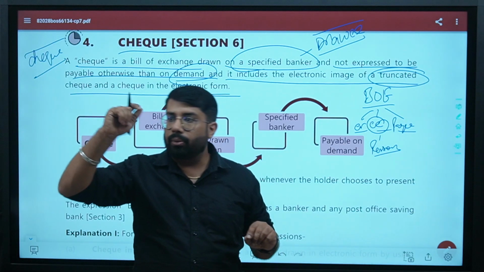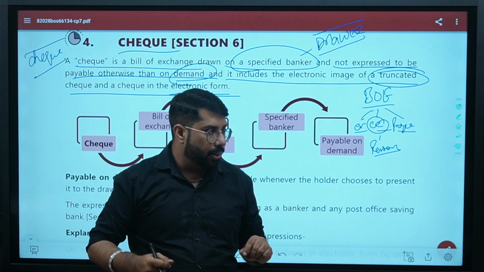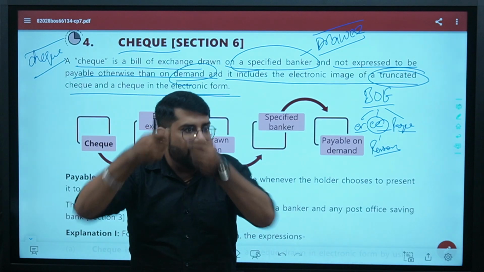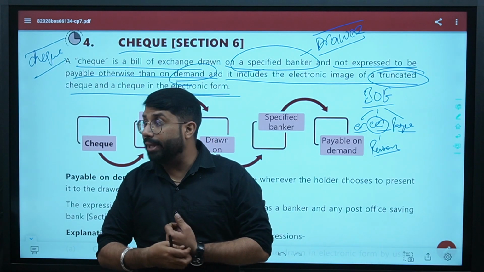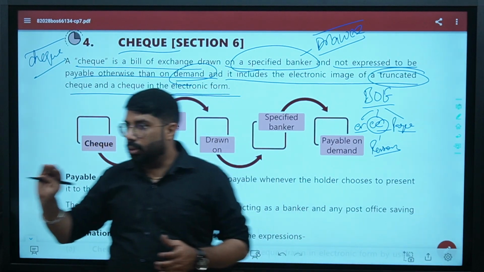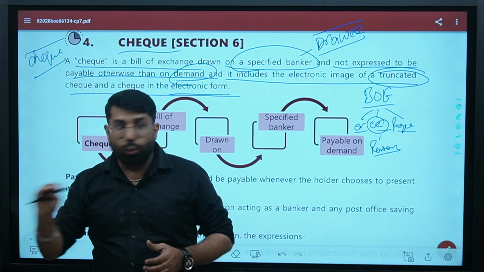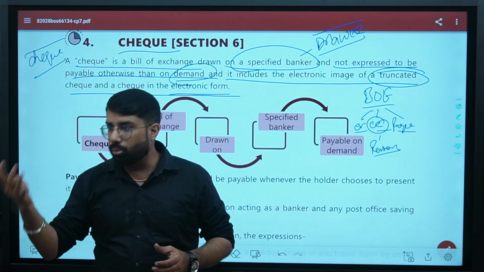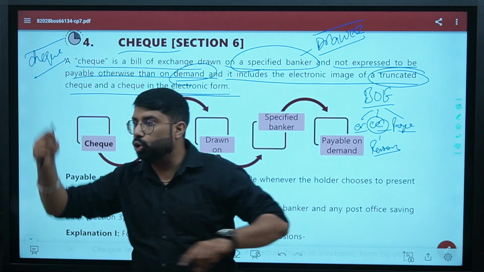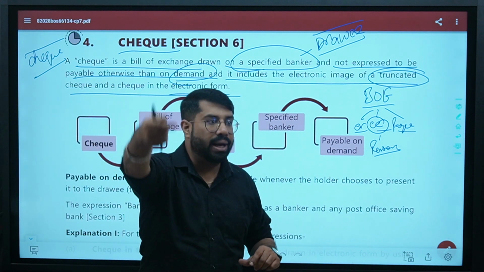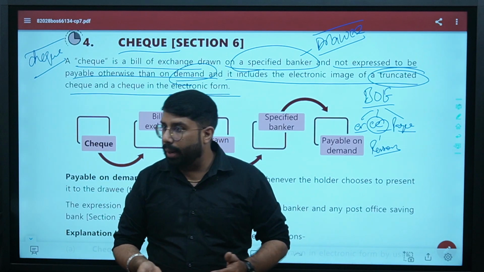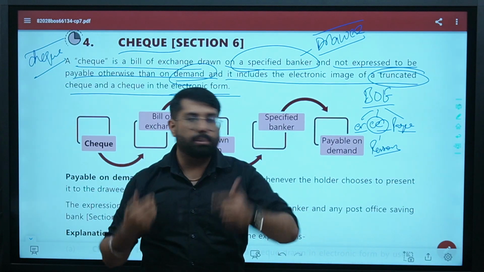Now, when you will give my check to your bank to receive the payment, right? In that case, when your bank will get the physical check from you, there are two ways to send that check to my bank. In old days, clearance of check used to take some time. 4 days, 5 days, 6 days, 7 days, sometimes more than that. Reason being that physical check we used to send to the other bank. It means you will give the check to your bank and your bank will give that physical check to me. I will cross-verify everything, then I will release the payment. Are you clear? So this delivery of check used to take some time.